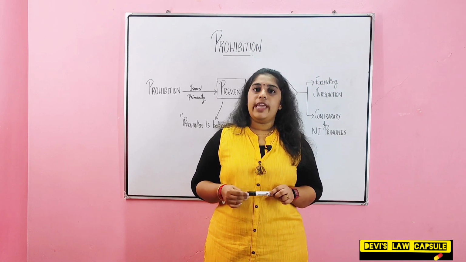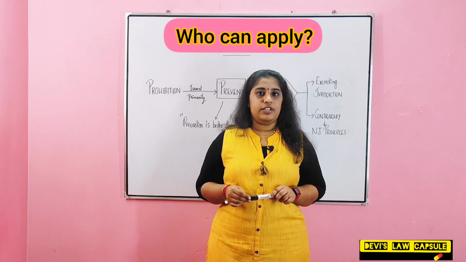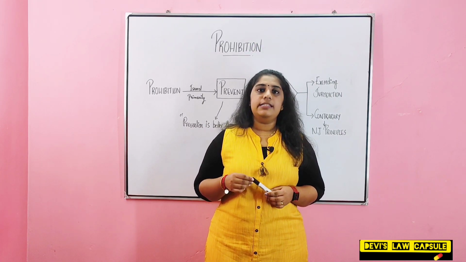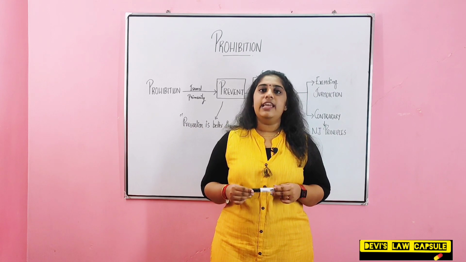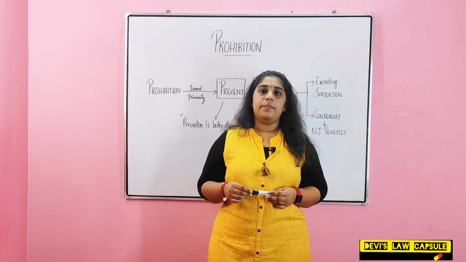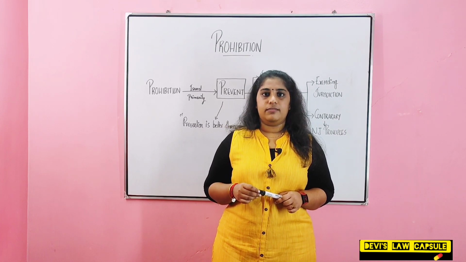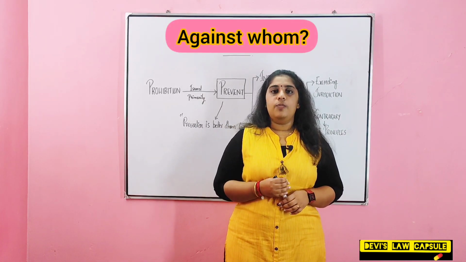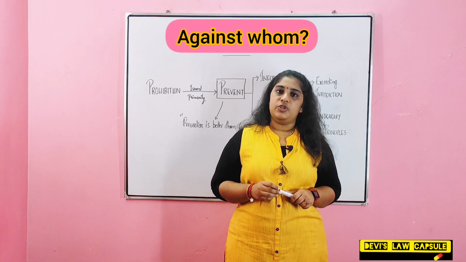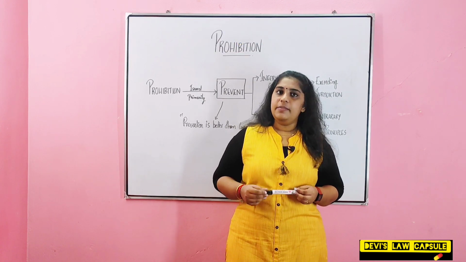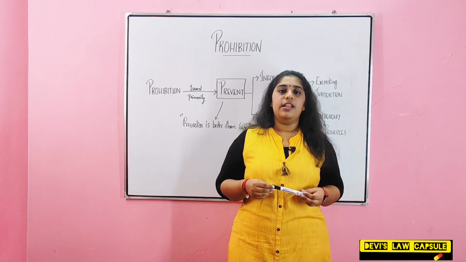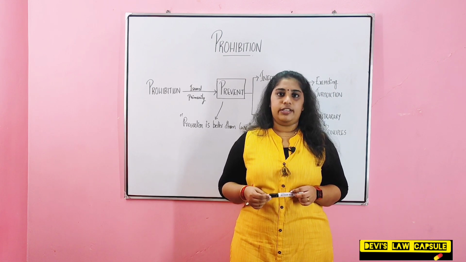Next, who can apply for writ of prohibition? That is, if a person's legal right is violated, in such situation he can approach the Supreme Court or High Court for writ of prohibition. Now let's see against whom writ of prohibition can be issued. That is, it can be issued against judicial and quasi-judicial authorities.